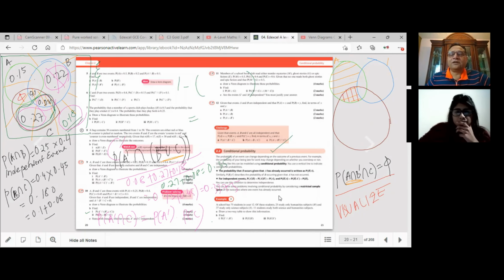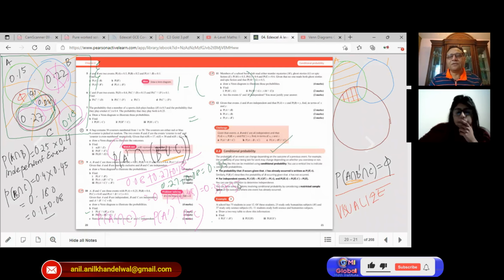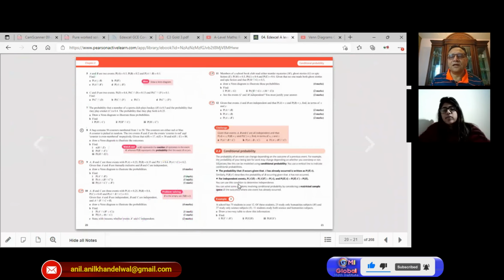So we'll not really depend on formulae. We'll use them when required. Okay, let me clear the screen. Is this all clear to you? Very clear, absolutely clear. Good. So let's continue.